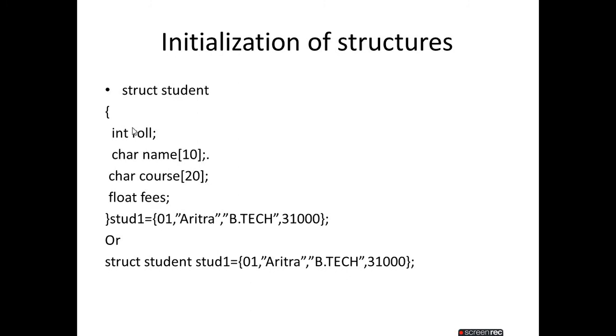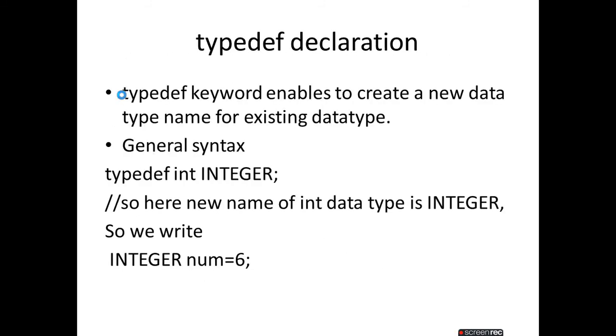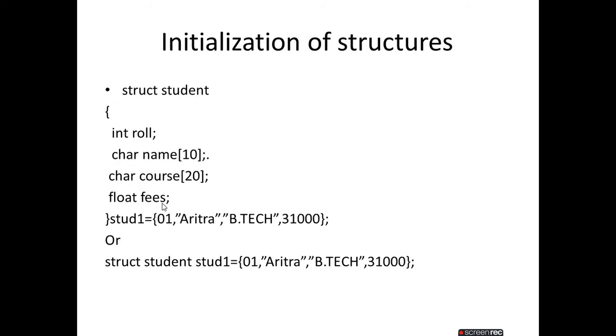Roll. That means as we declare the members here one by one, we follow the same order when we initialize the values. As you declared them in the body of the structure, the same way you follow it in the initialization. First you declare the roll number, so obviously this field is first, then the name, then the course, then fees. The same order matches as you enter the members of the structure one by one. In the same way you initialize the values of the variable of the struct student type.